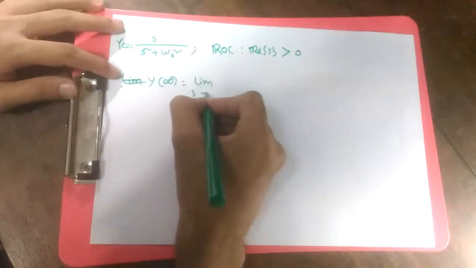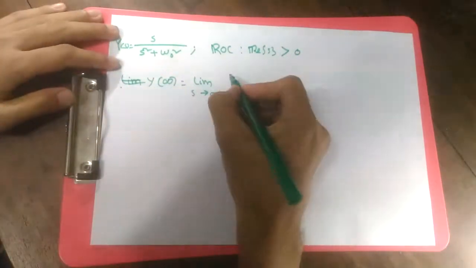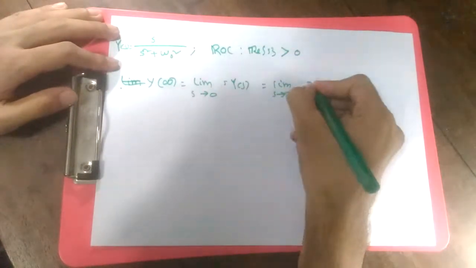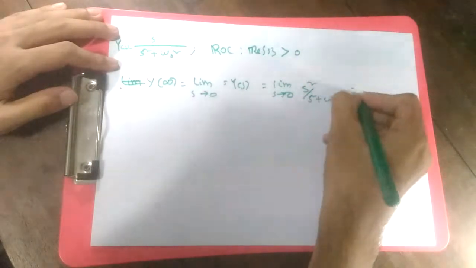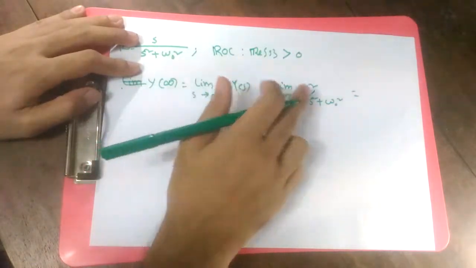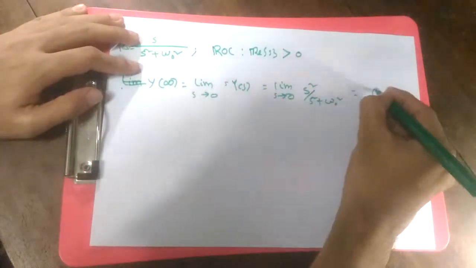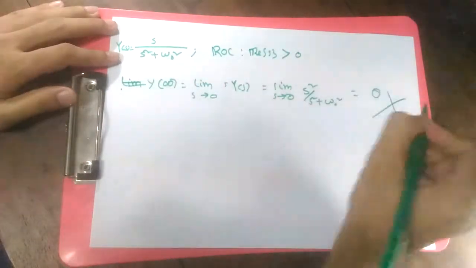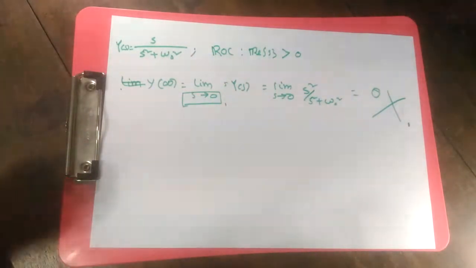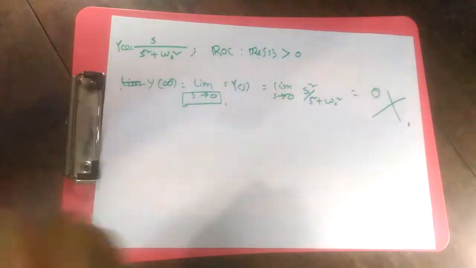then we need to put the limit s tends to 0, s of Y(s), limit s tends to 0, s square over s square plus omega naught square. Now you might think that if we put 0 in the numerator and omega square in the denominator, it should be 0, but this is wrong. As s tends to 0 is not in the ROC, we cannot use that limit. We cannot evaluate the function in that limit. If we evaluate it, you can find something, but that's a garbage answer. So that's unnecessary and irrelevant.